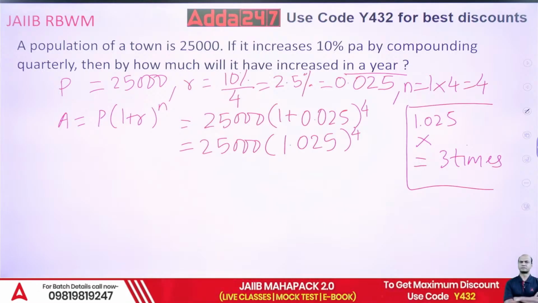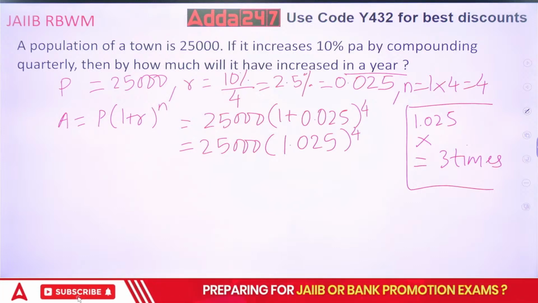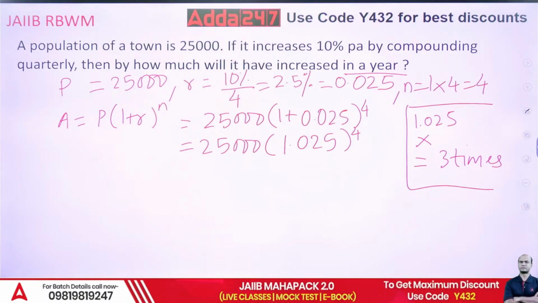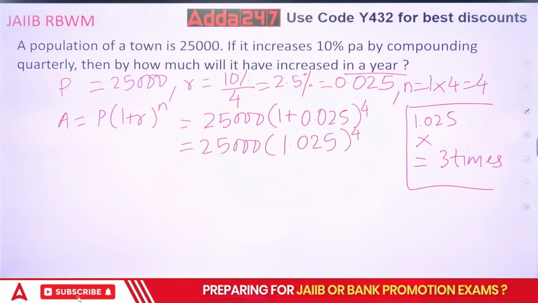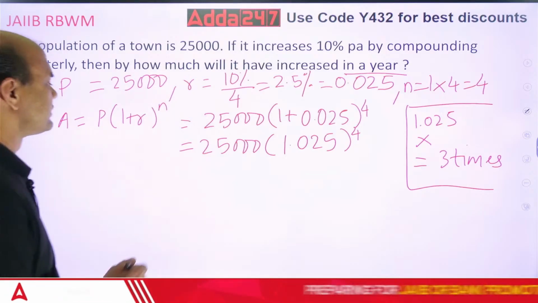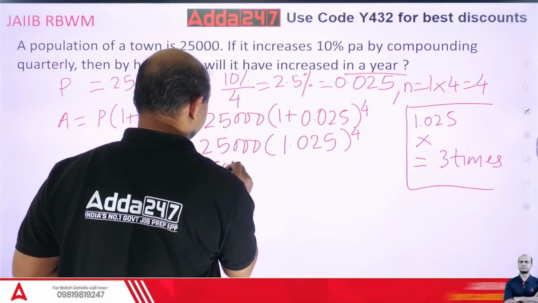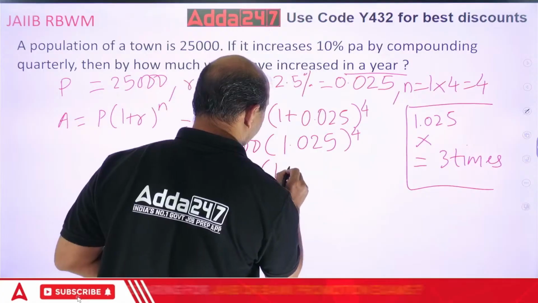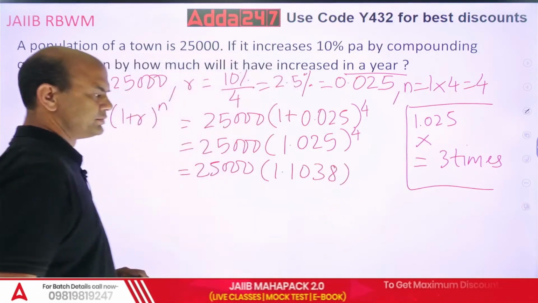0.025 equal to 4 times, 3 times. Okay. So I am getting 1.1038. So this answer I am getting as 25,000 into 1.1038. Are you getting the same?